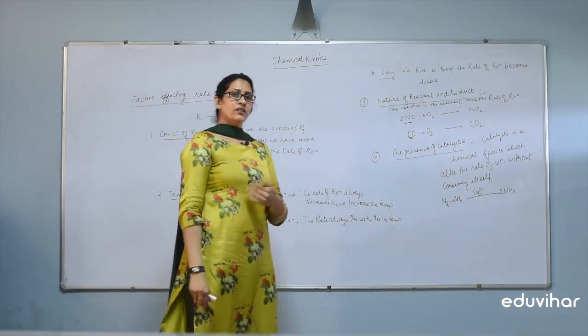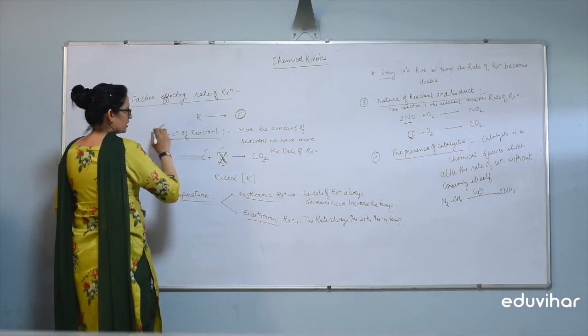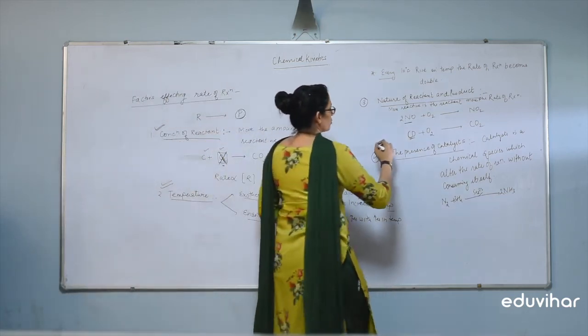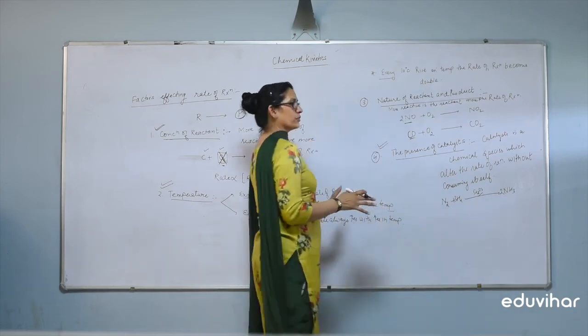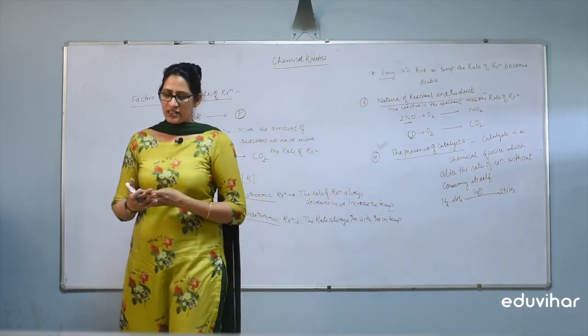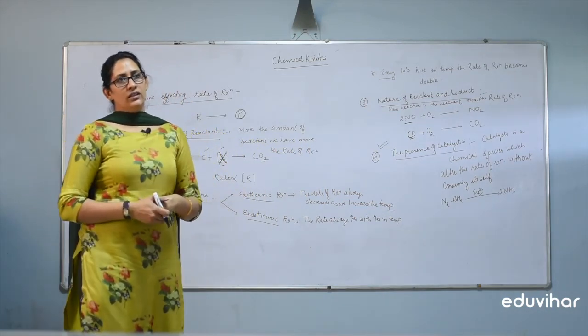In further chapters, we study in detail three things: concentration of reactant, temperature and presence of catalyst. These three factors we study in detail because these three factors give the detailed study of any chemical reaction.